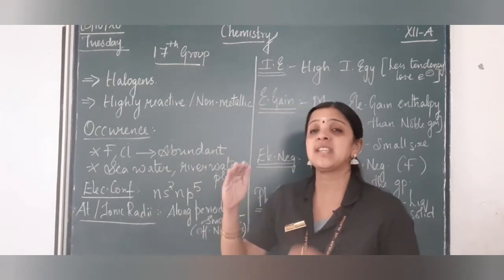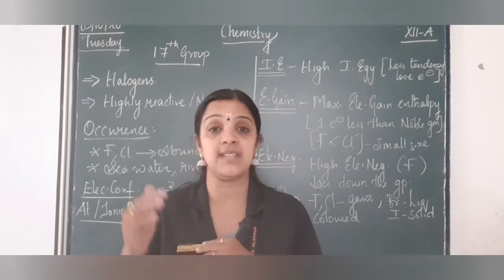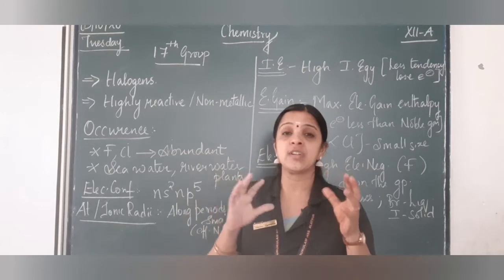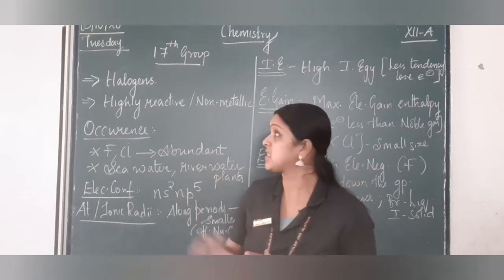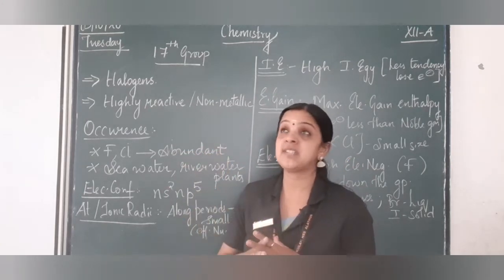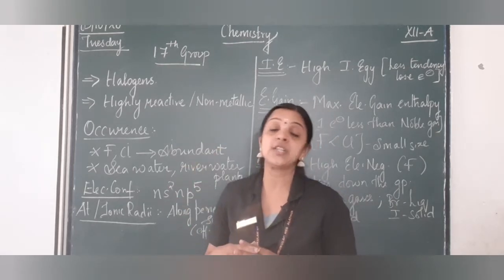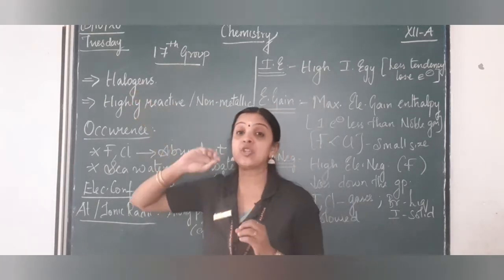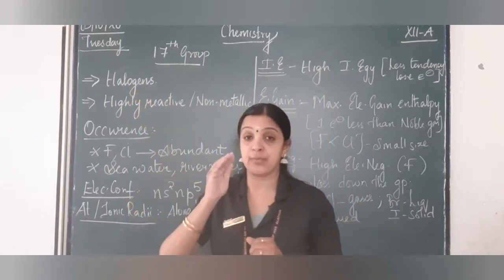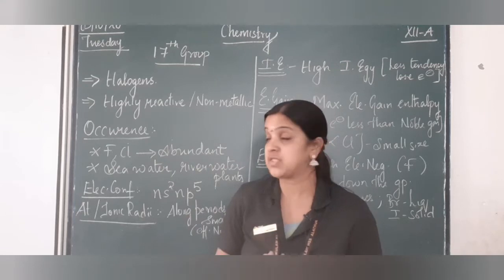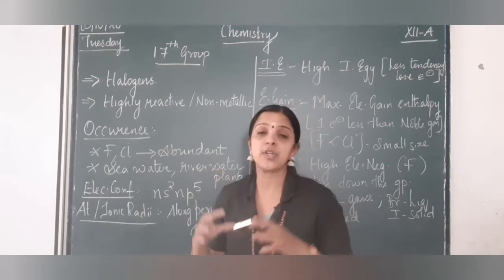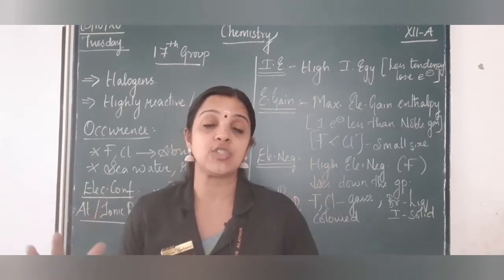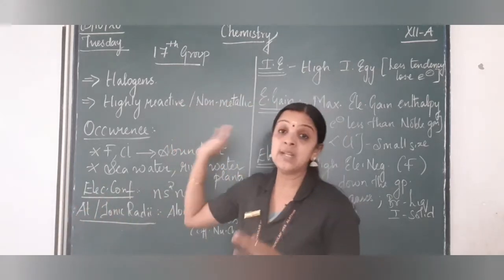We have been seeing the periodic table right from our 8th standard, and especially from 9th standard we have focused on representative elements. So here, P block, again representative elements, in that the 17th group are called halogens. Halo means salt and gens means producers. So they are called salt producers, or you can say they will most probably be present in the salt content, that is, wherever the source has got salt you can see these elements present.